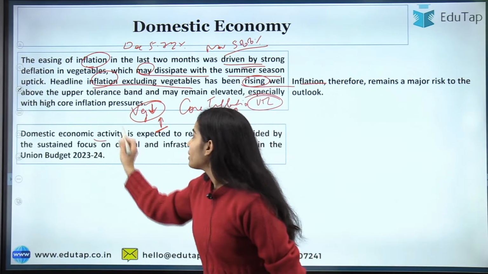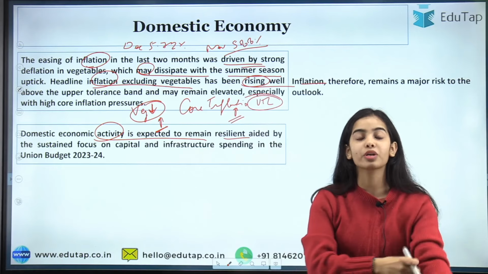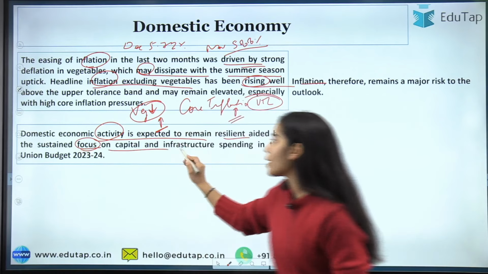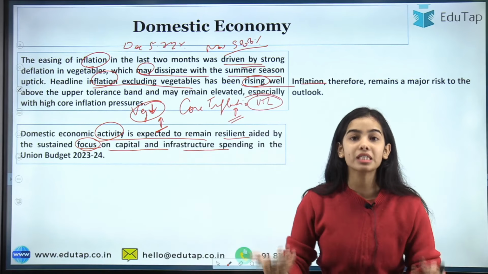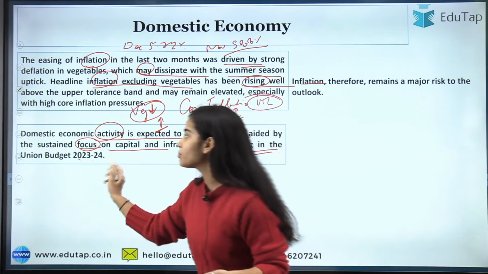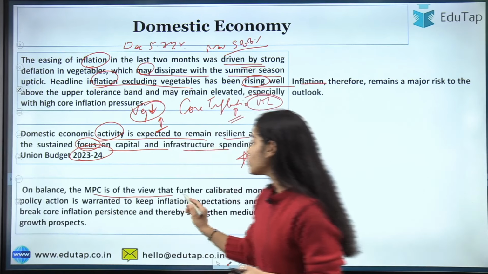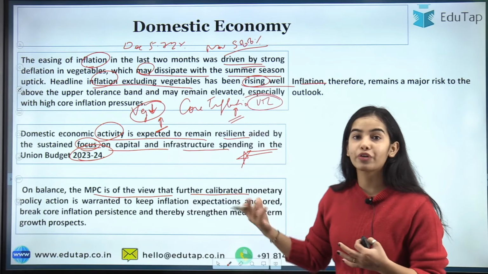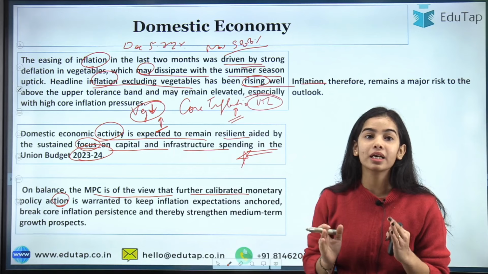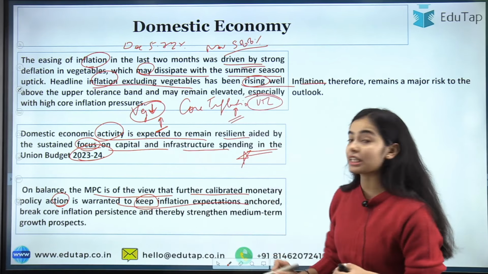Now, domestic economic activity is expected to remain resilient. The demand is expected to remain resilient, aided by the sustained focus on capital and infrastructure spending, which was also emphasized in the union budget of 2023-24. So, on balance, the MPC is of the view that further calibrated monetary policy action is warranted to keep the inflation expectations anchored.